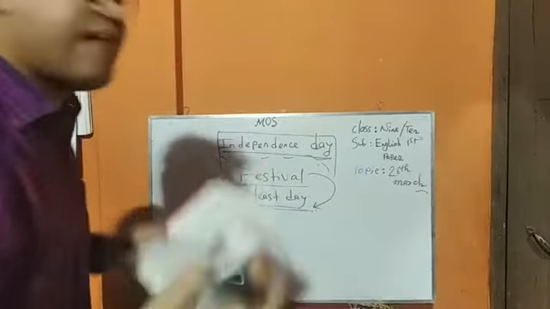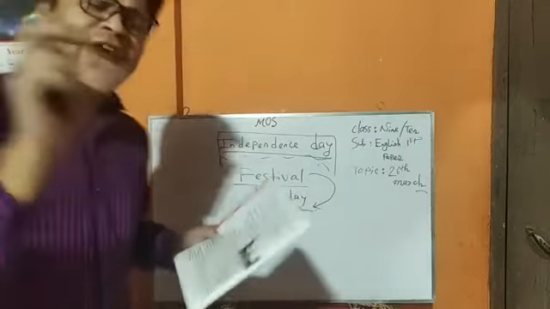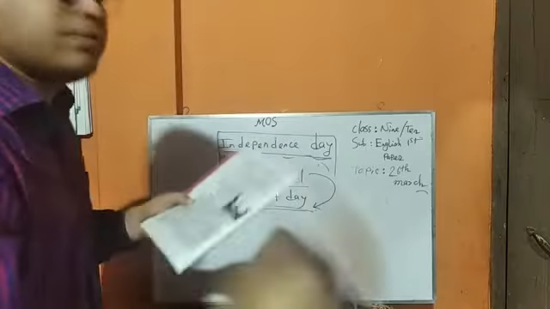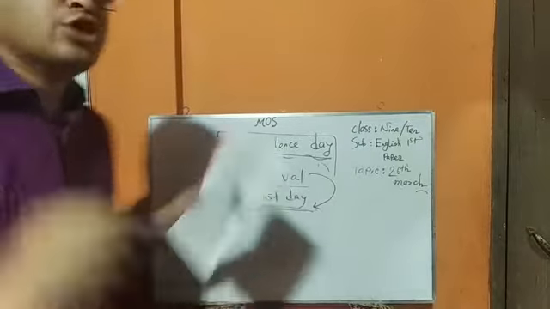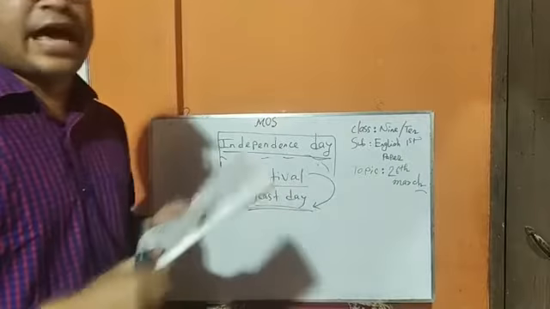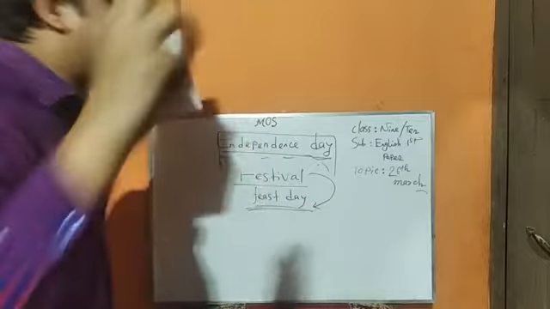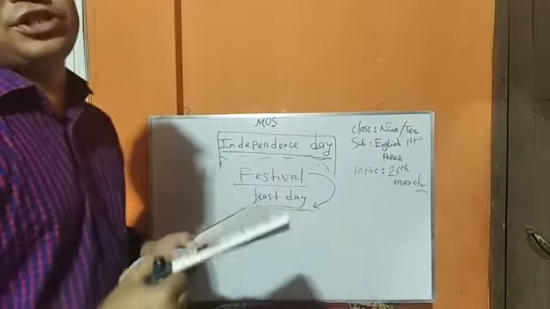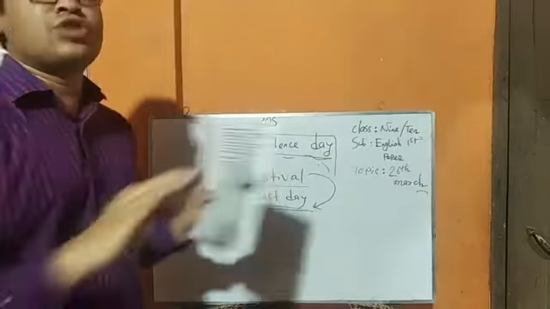If I clarify the meaning of this sentence, it means 26 March is our Independence Day and it is the biggest festival of our country, Bangladesh. I think you all have understood this line.